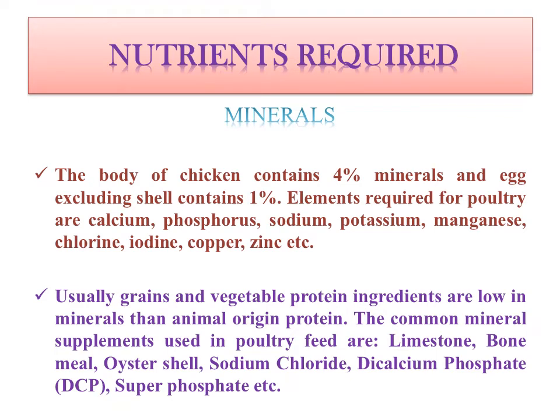So usually grain and vegetable protein ingredients are very low in mineral content as compared to animal origin products. The common mineral supplements used in poultry feed are limestone, bone meal, oyster shell, sodium chloride, DCP or dicalcium phosphate, and superphosphate. These are included in the poultry ration for supplying the minerals.